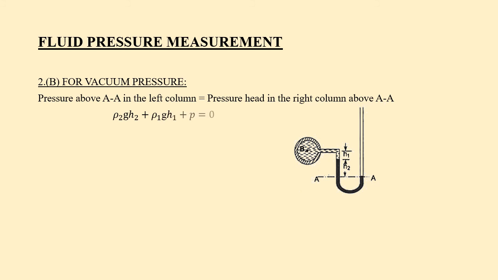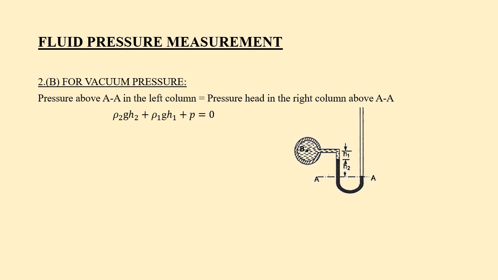In the left column above AA, the pressures are ρ2 g H2 plus ρ1 g H1 plus small p, which is equal to 0, where small p is the pressure at B, and ρ2 is the density of the heavier liquid and ρ1 is the density of the lighter liquid.